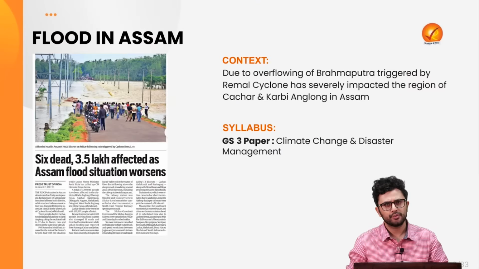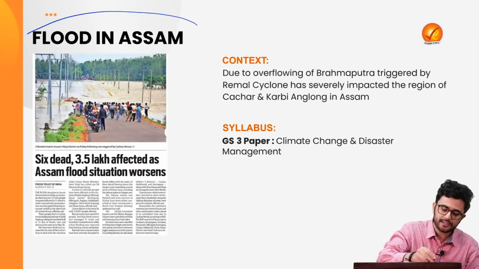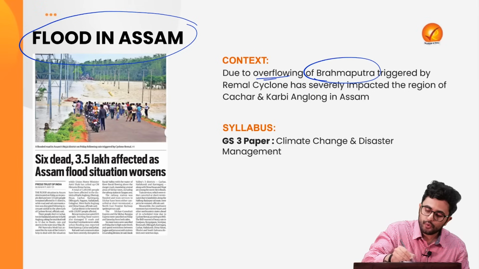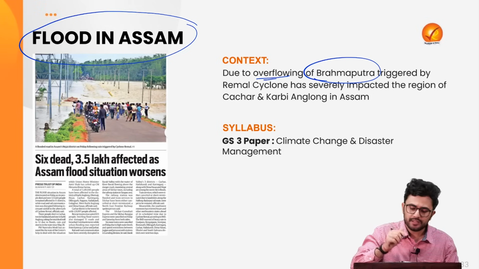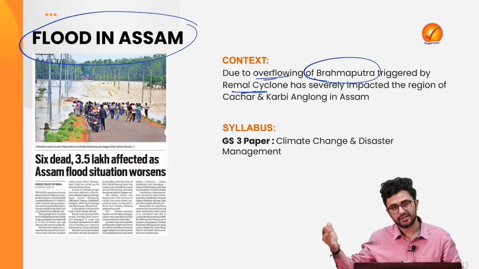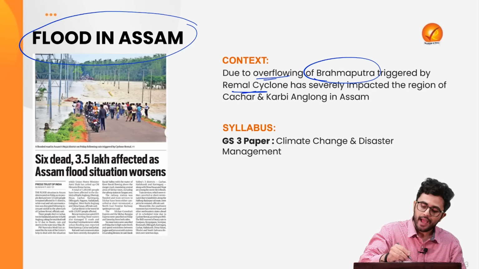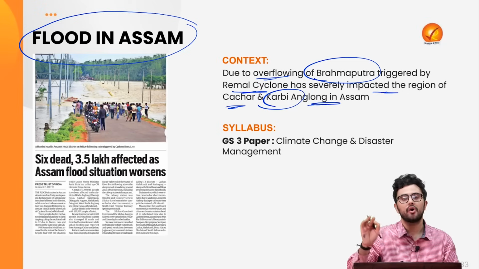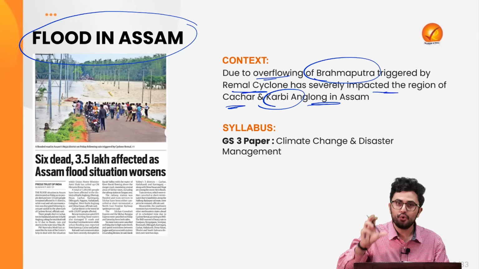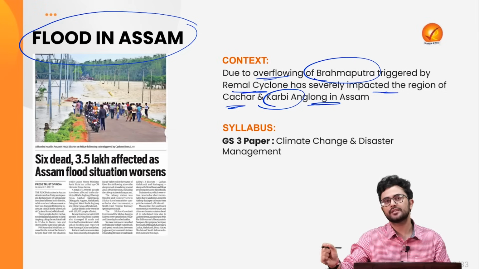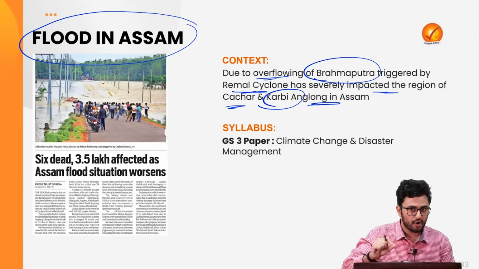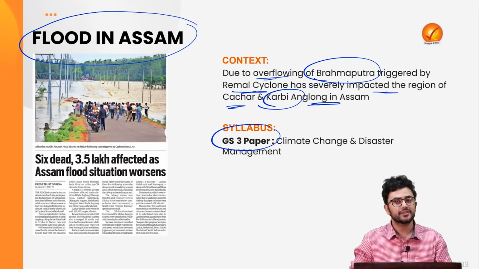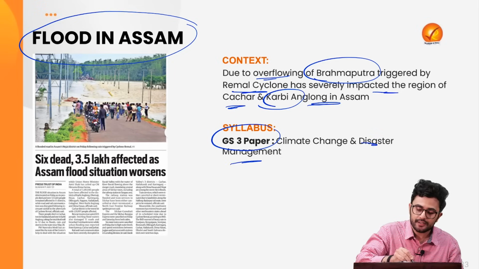As per The Hindu report, a severe flood is taking place in Assam. That has been caused by the overflowing of the Brahmaputra river, which has been triggered by the Remal cyclone, which recently hit the coast of the Bay of Bengal, and it is severely impacting the regions of Cachar and Karbi Anglong in Assam. This issue of flood, specifically in Assam as well as in the larger context of our country, forms an important component of your GS3 paper